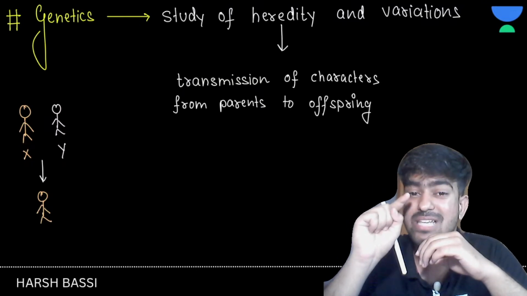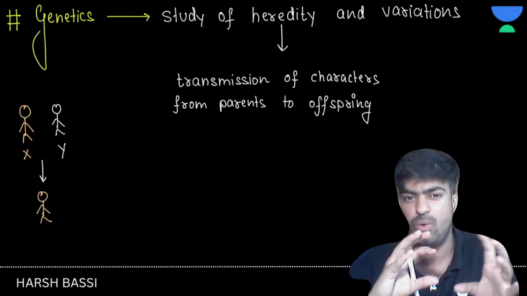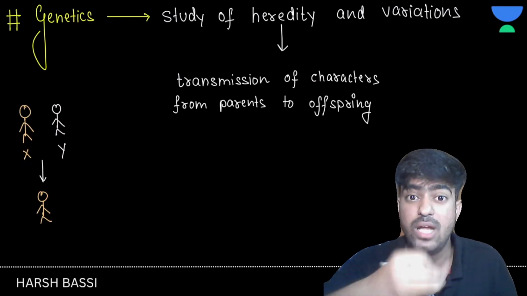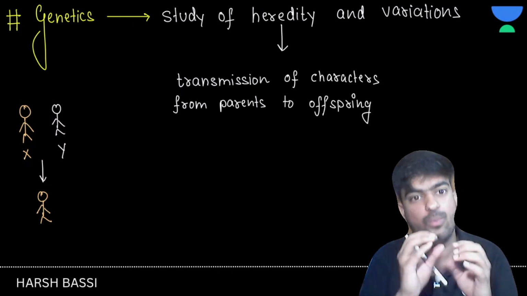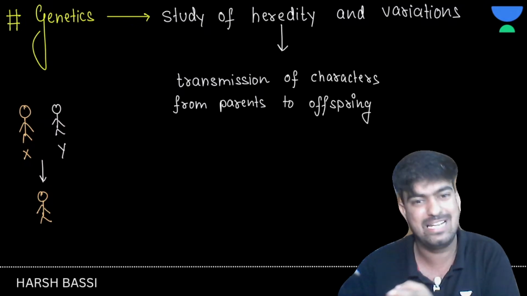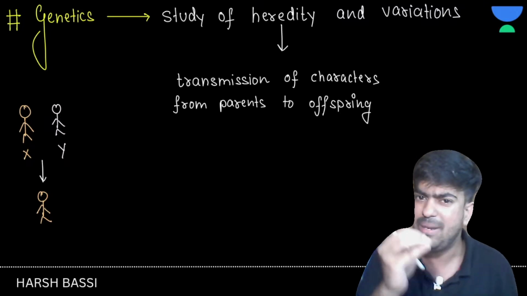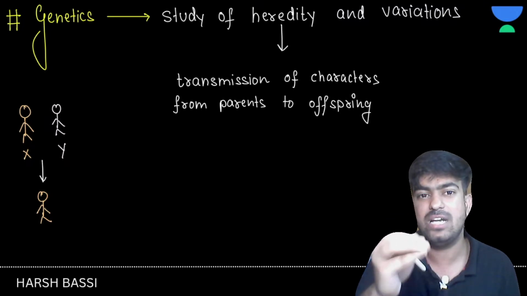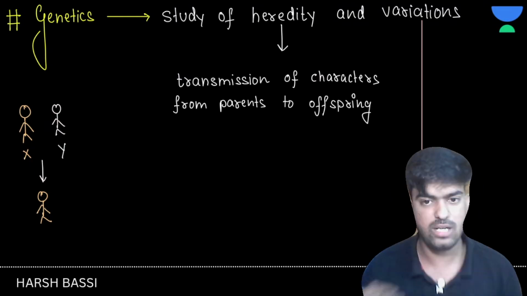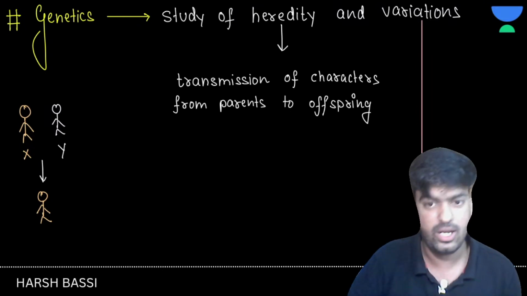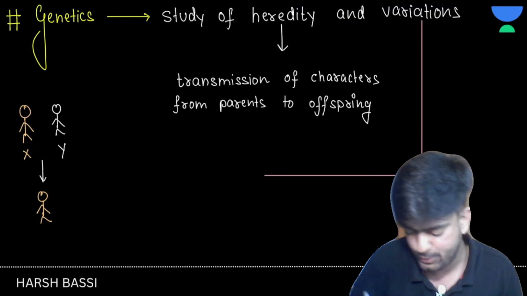So which means that during the transmission of characters there is something going on which creates variations, right? That something we are going to study at later stages, like what is creating these little differences. But as of now, let us understand the term variation. So variation, how can we define? See, if I talk about variations, I will write it here. Now it's fine, I think it will be visible to you.